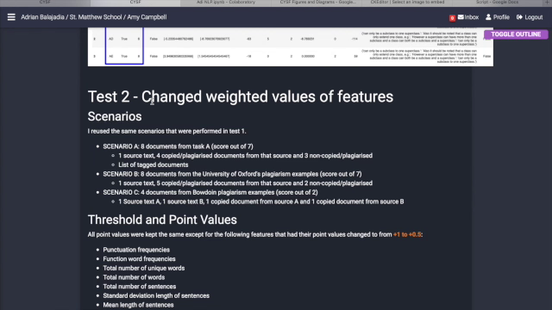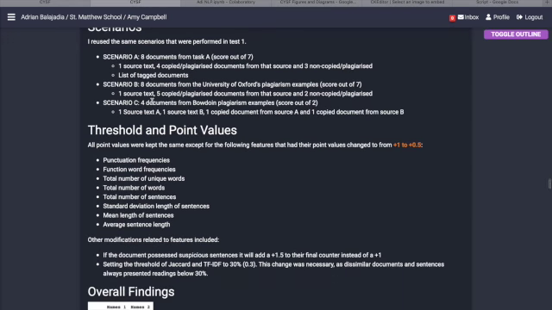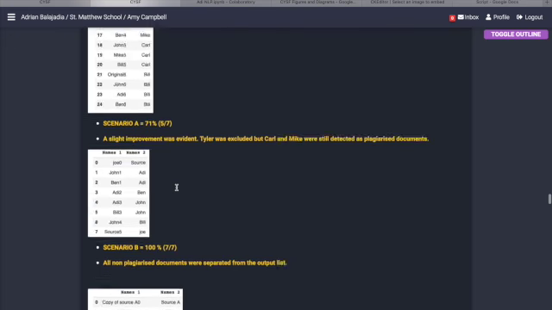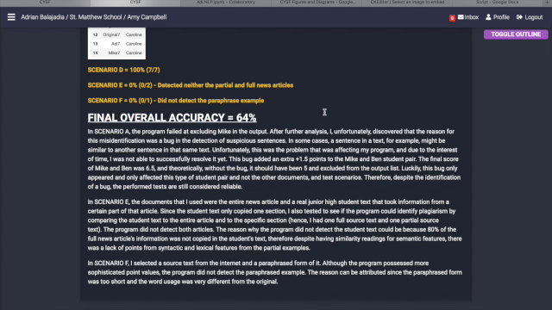I ran these 3 sets of test documents and found that the accuracy overall was 90%, but the overall final scores and final points were still a bit too high. Therefore, in test number 3, some features' point values ranged from 0.25, 0.5, +1, and some +1.5. Additionally, in test 3, I included some paraphrasing examples, and the final accuracy was 64%. The reason it is 64% is because the program could not successfully identify the paraphrasing examples, and the reason for that might be that the paraphrased examples had much different words and much different word use.